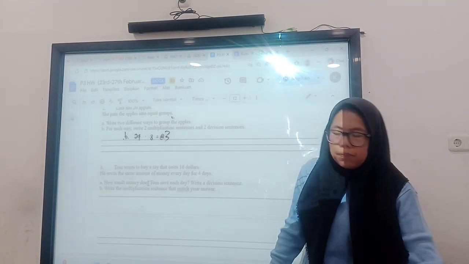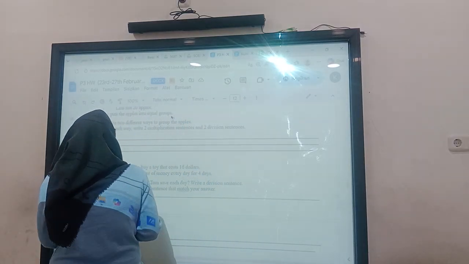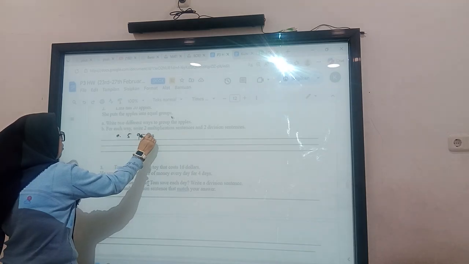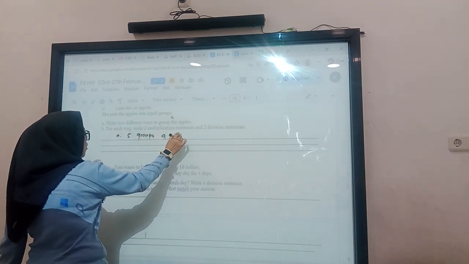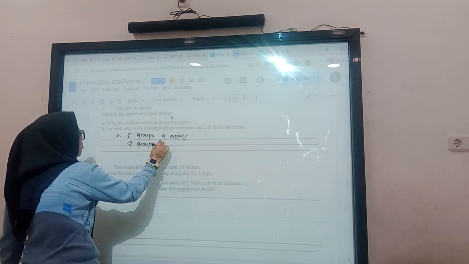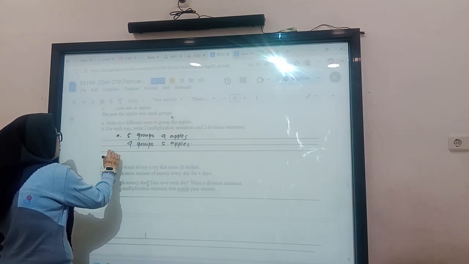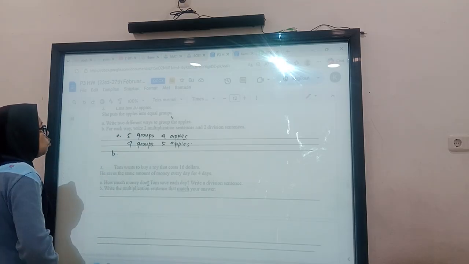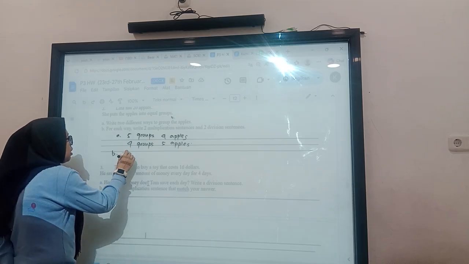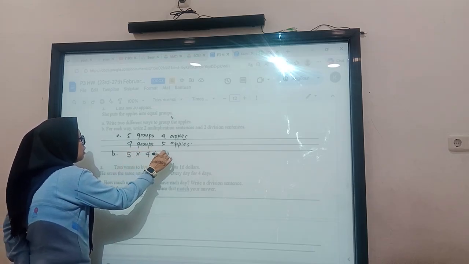The first way is four groups of four apples, and then we can make it four groups of 5 apples. For each we write the multiplication sentence and division sentence. So we can make this multiplication sentence 5 times 4 equals 20.